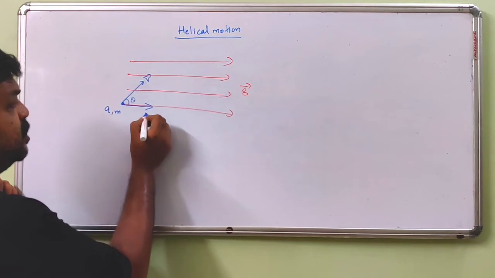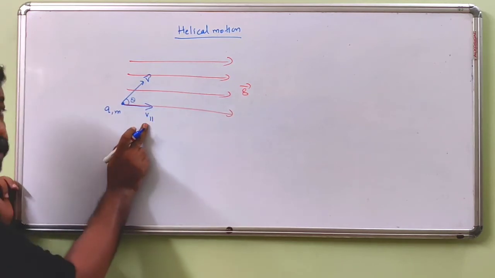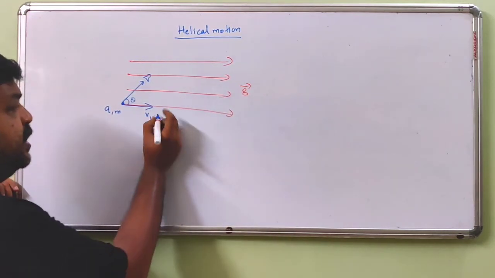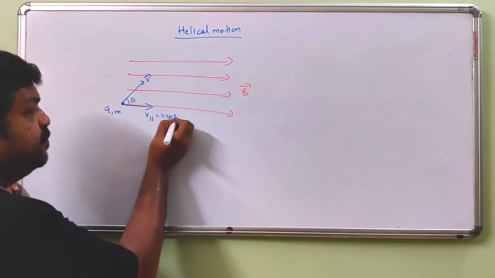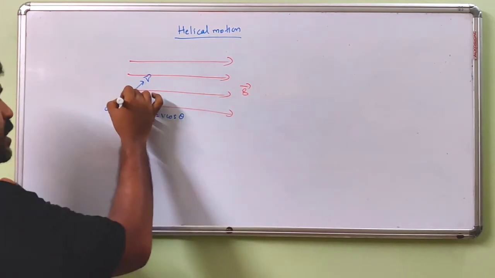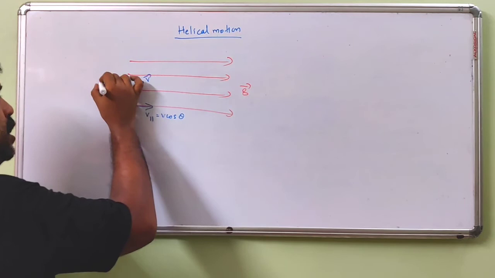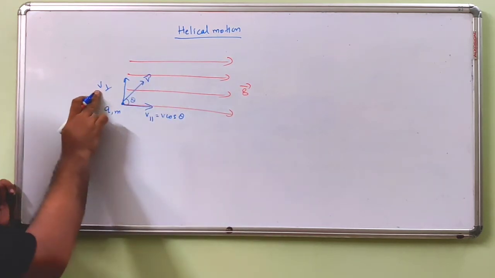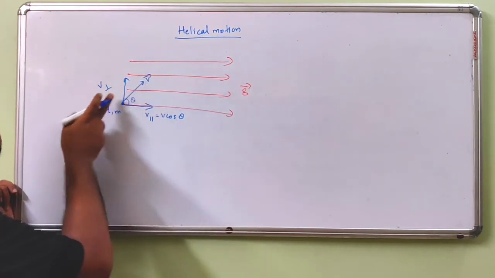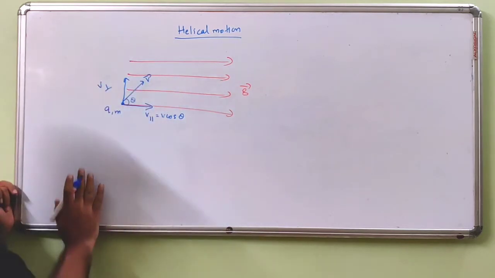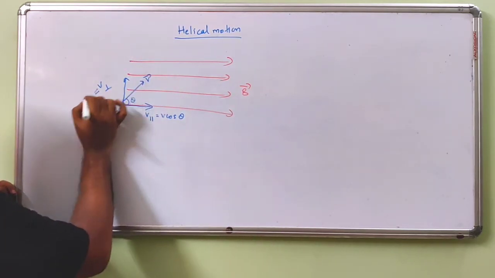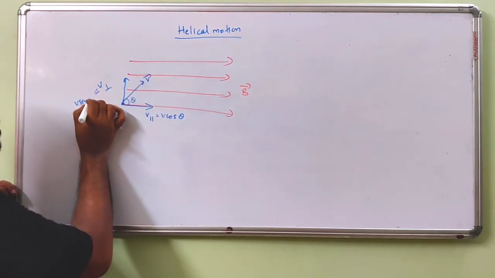So this is v parallel. V parallel means this component of velocity is parallel to magnetic field, and it is equal to v cos theta. And this is v perpendicular. V perpendicular means it is perpendicular to magnetic field. Magnetic field is in this direction, velocity is in this direction, and v perpendicular is equal to v sin theta.